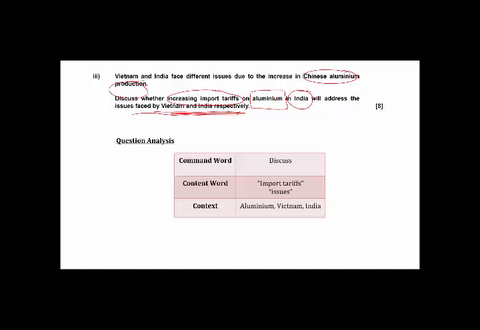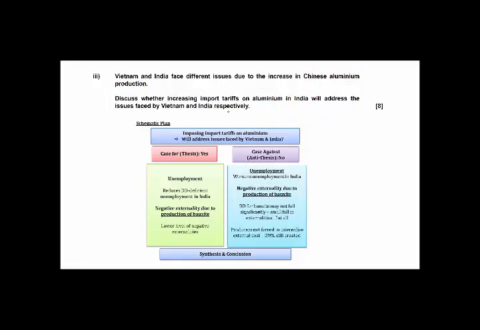So for Vietnam, if you go back to your extract, it talks about the bauxite. Vietnam is impacted by bauxite, so that one you can look at. For India, Chinese aluminium production affects their unemployment. So you want to talk about whether these tariffs are able to address these problems of unemployment as well as negative externality in India and Vietnam respectively. Both questions are very straightforward. If you are able to break your extracts down and understand what is asked, you should have no problems.